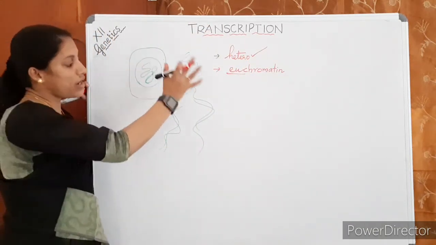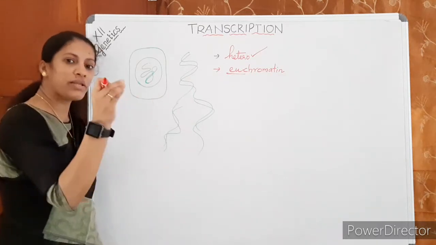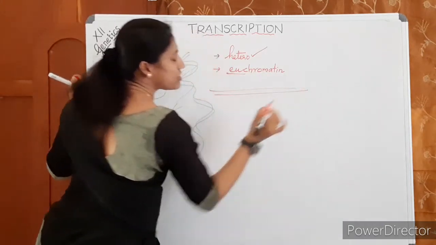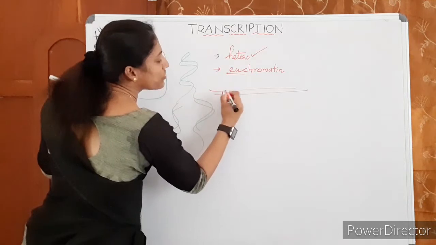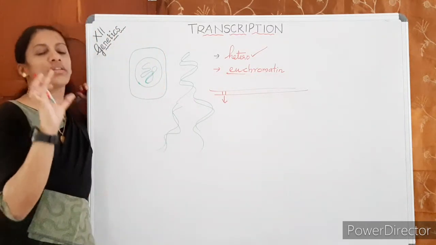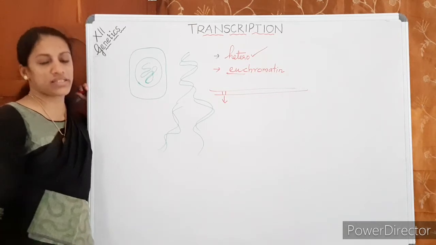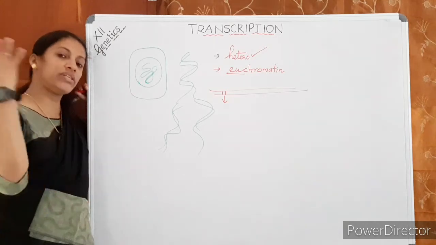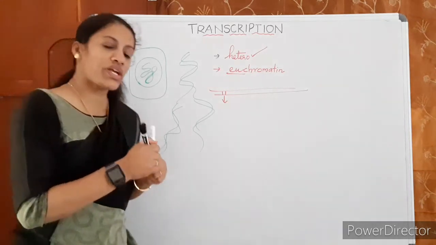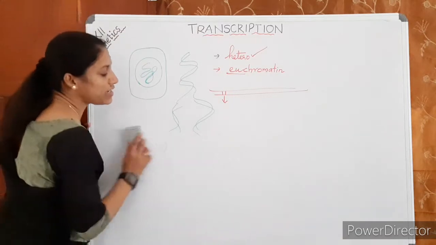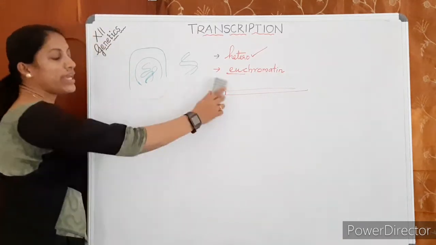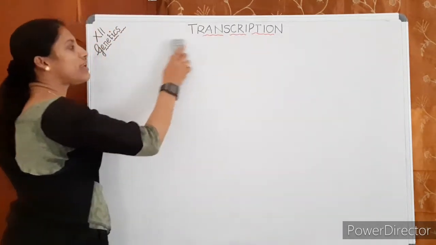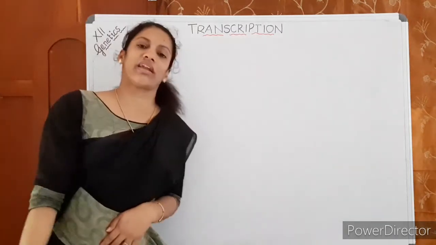So understand, in the long DNA, only certain places are involved in transcription. If the DNA is 2 meters long, only some regions of the DNA undergo transcription. This is a very small portion, less than 2% only. That we will discuss later. Transcription occurs only at certain sites of the DNA, not the entire DNA. The entire DNA is replicated, but only very selected regions of DNA are transcribed.